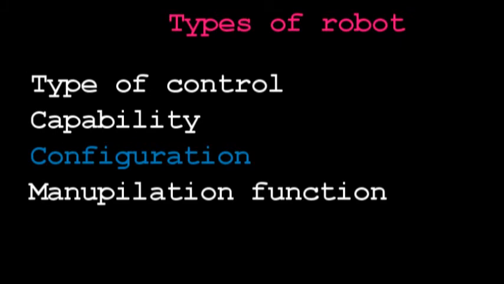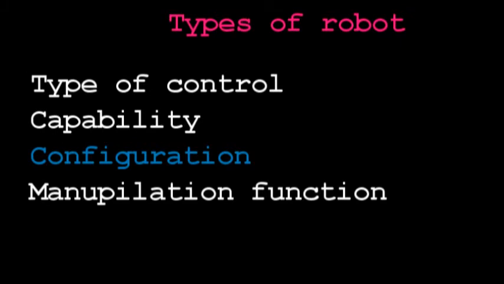Now according to capability, there are sequence control robots, adaptive robots, and intelligent robots. So according to capability, these three terms are taken into account.